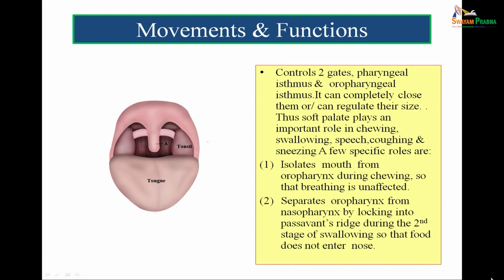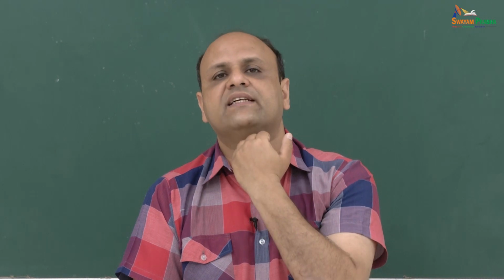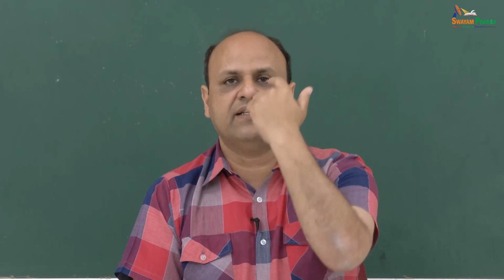Now, the movements and functions of the soft palate. Soft palate controls the two gates. Now, what are the two gates? One is the nasopharyngeal isthmus lying between nasopharynx and mouth, and the other is the oropharyngeal isthmus. So, there are two openings. Whatever food we eat is going to pass through the oropharyngeal isthmus, whatever air we breathe is going to go through the nasopharyngeal isthmus. So these two openings are regulated effectively by the soft palate.